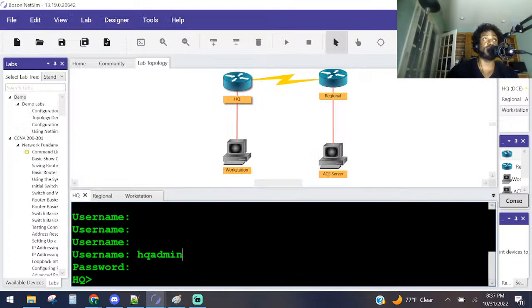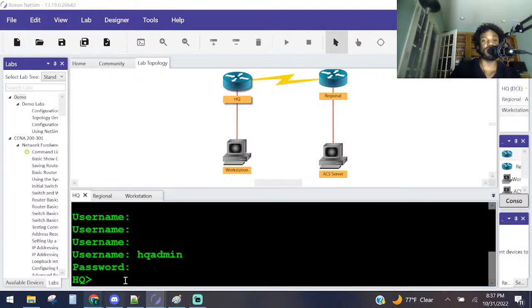Y'all remember what TACACS is, right? I can't remember what it stands for. TACACS Plus. Anybody remember what it stands for? But basically, it's a protocol that we use to authenticate usernames and passwords, right? There's TACACS Plus and also RADIUS. RADIUS was the older version and it's not as secure. It uses a different port number, stuff like that. Nowadays, most organizations use TACACS Plus over RADIUS, right? Anybody remember what that stands for? TACACS Plus, Terminal Access Controller Access Control System. I think that's what it stands for. I don't remember. Anybody want to put it in there? I can Google it and put it in, but I like quizzing you guys, right?